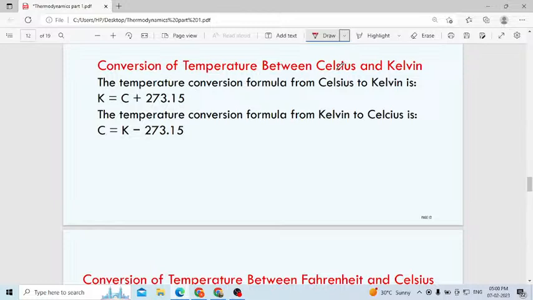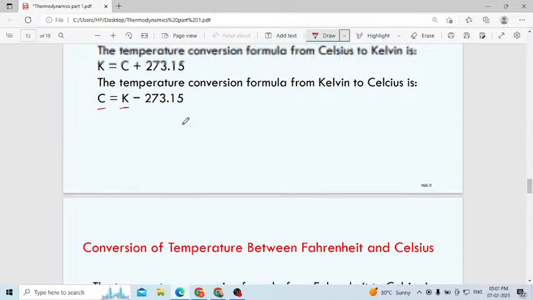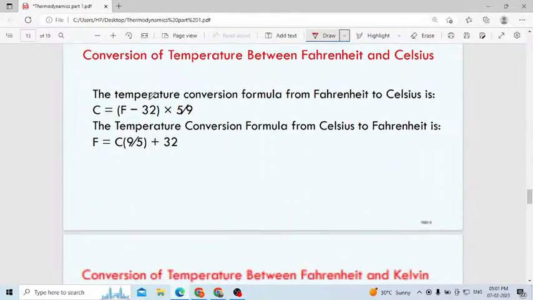Conversion of temperature between Celsius and Kelvin: from Celsius to Kelvin, you have to add 273.15. From Kelvin to Celsius, subtract 273.15. Even the .15 you can neglect. 273 at least you have to remember.